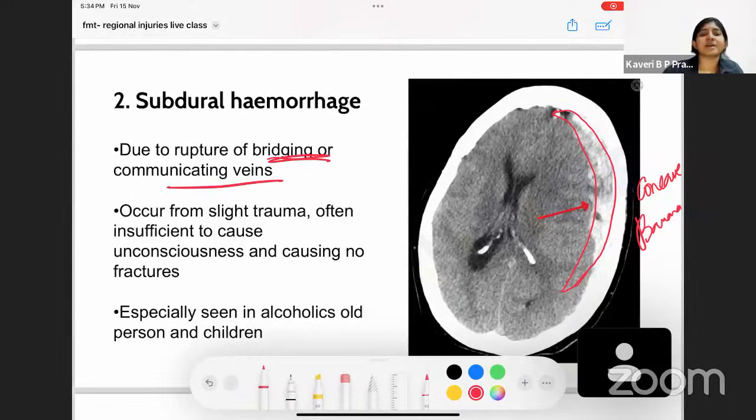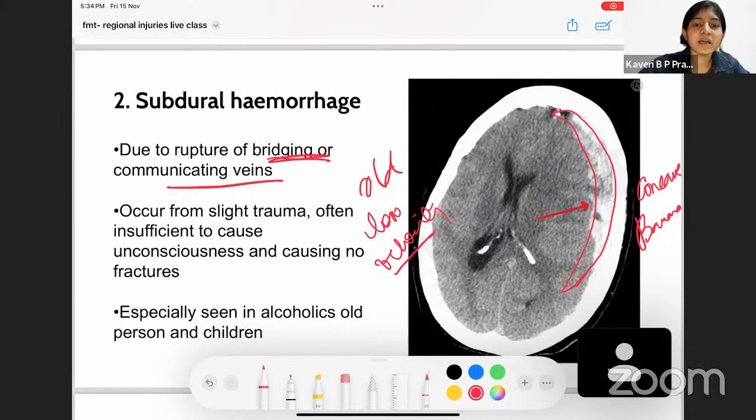It occurs from slight trauma. For example, in old age, when the person tries to take a bath, he tends to slip in the bathroom and fall. Or an old age person loses grip and slips on the staircase and falls. These are all not very high impact injuries. These are low velocity injuries. And in such cases of low velocity impact, we get a subdural hemorrhage.